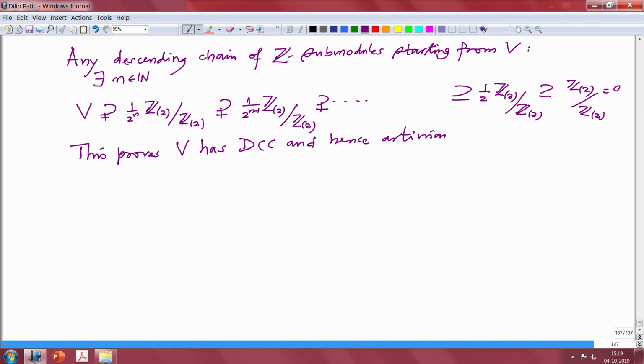Now we have to justify that any submodule looks like this.